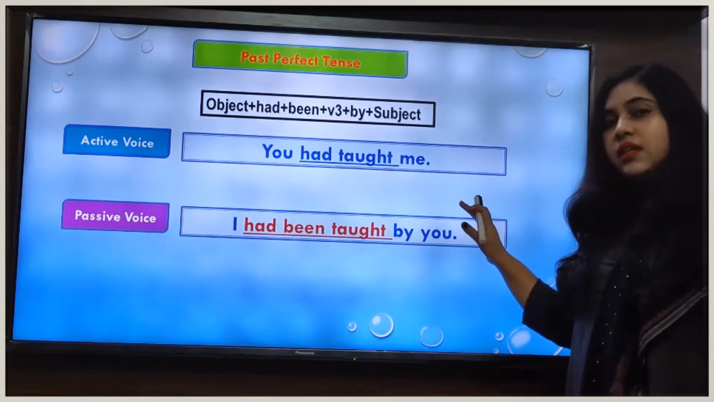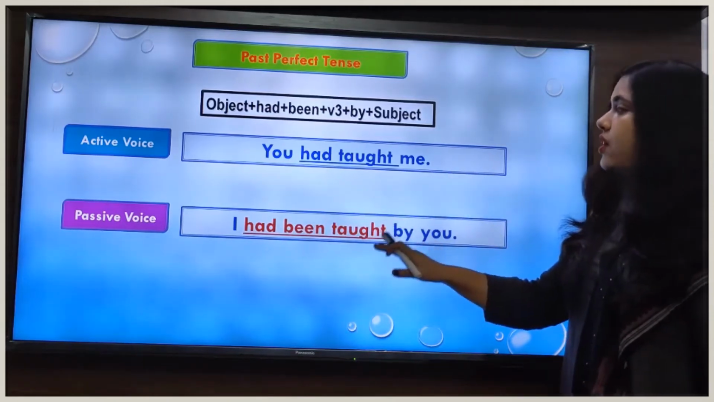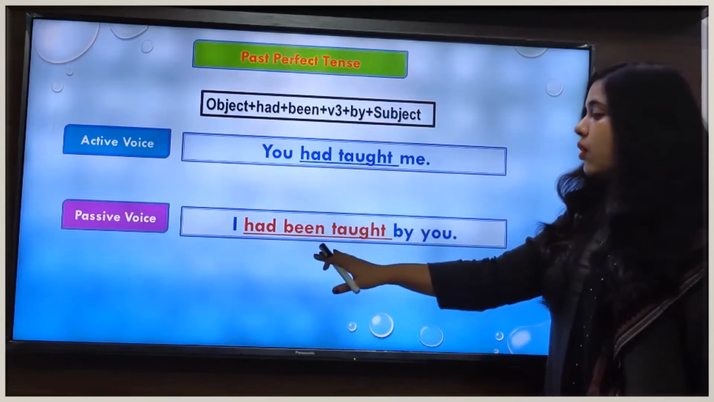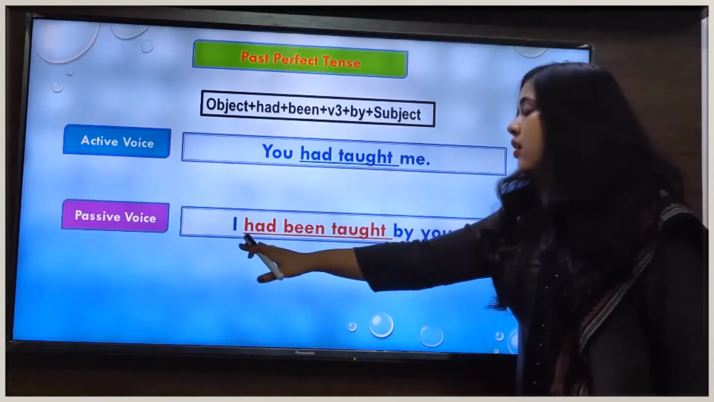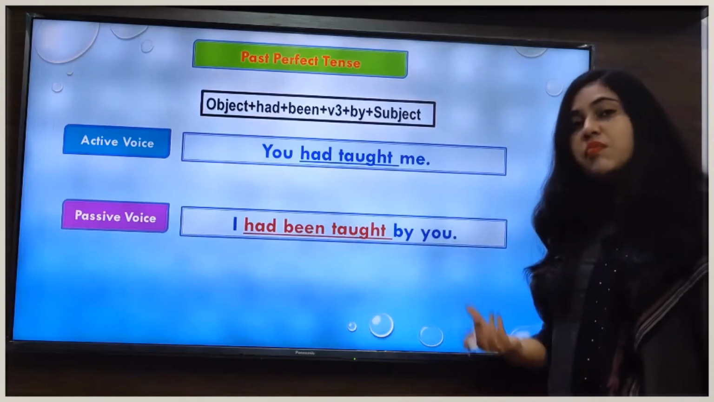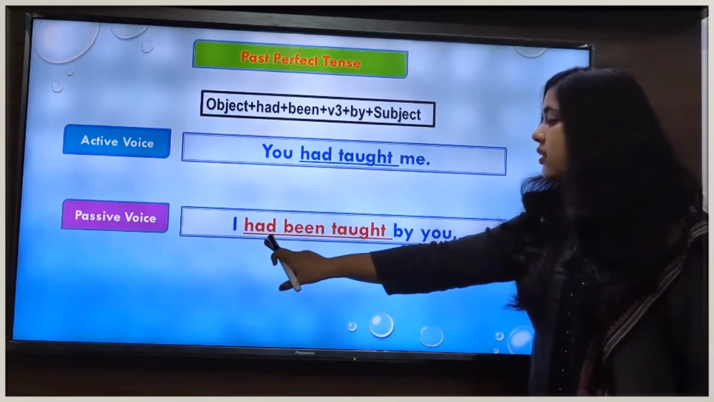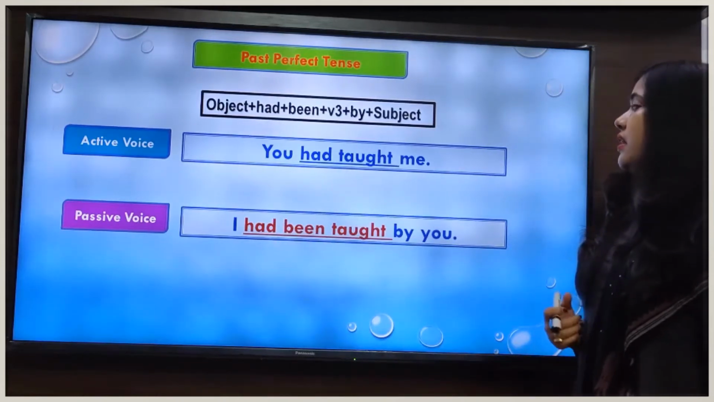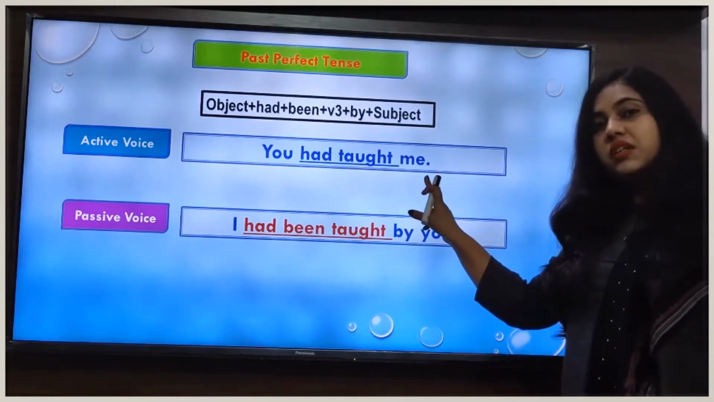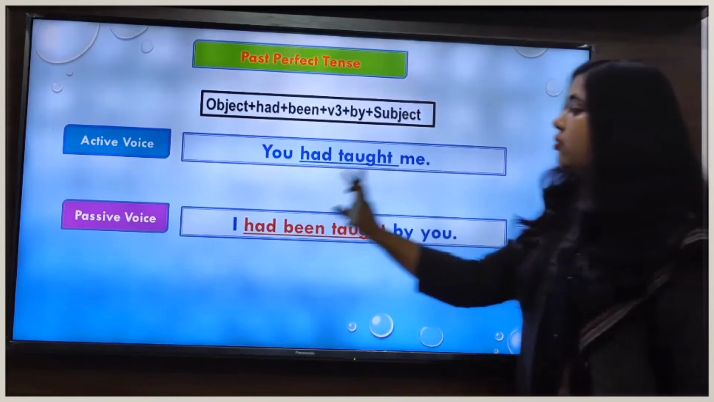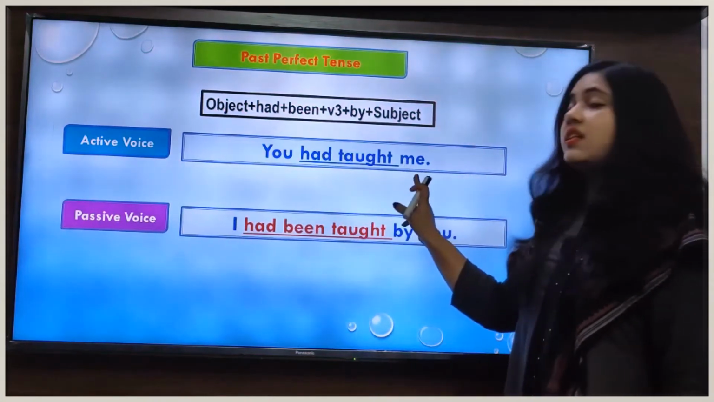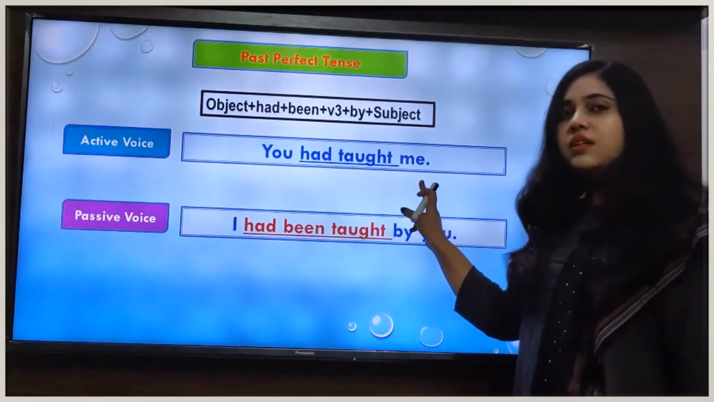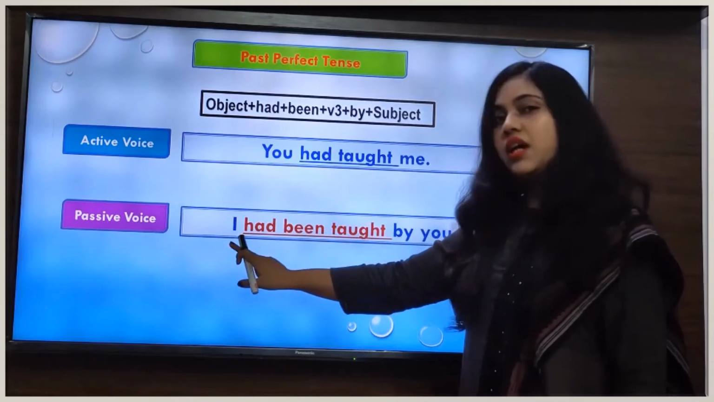So what do we see here? We see that in the active voice, our verb form is had taught. And when we change this verb form in passive voice, then it becomes had been taught. Means we simply add been between the auxiliary verb and main verb in passive voice sentence. And as you can see here, in this sentence, me is the object here. So when we change the object into the subject, at that time, we will use the subjective case of this pronoun. And what is the subjective case of the pronoun me? That is I. That's why we have written here I.